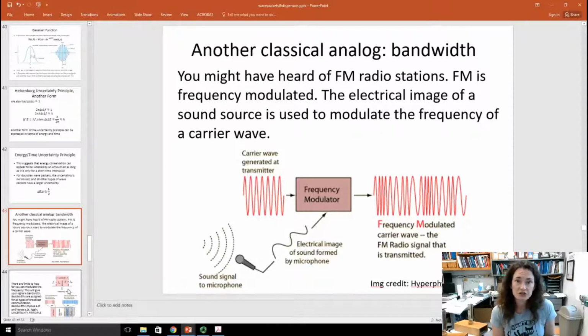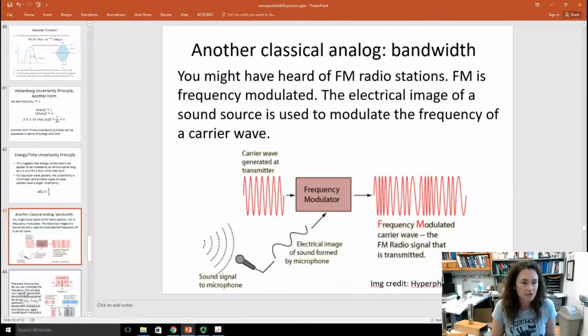Now the radio station that you're listening to, say 98.7 FM or whatever, they have a carrier wave, and that carrier wave is generated at a transmitter at a very specific frequency that you tune into on your dial. But then the electrical image of the sound formed by the microphone modulates that carrier wave frequency. And so it comes out being modulated, kind of like the cartoon here on the right, where the frequency does seem to vary a little bit as you look across that cartoon.